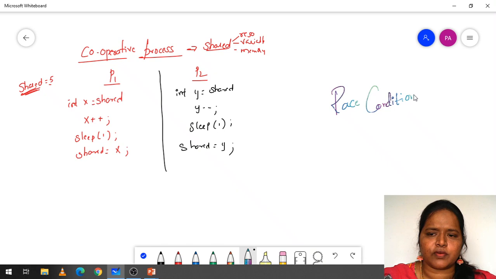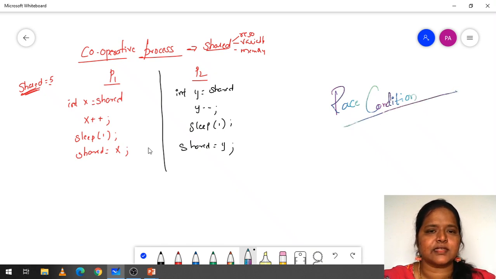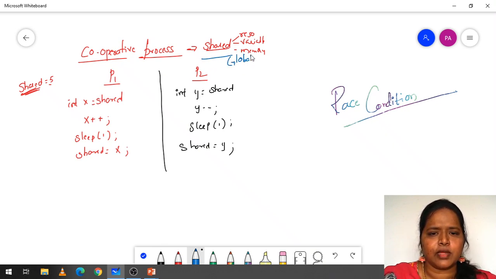So what we call a race condition, by seeing this example you will find out. Here shared is a global variable, in the sense I can use it in P1 as well as the P2 process. This x is a local variable and y is a local variable.